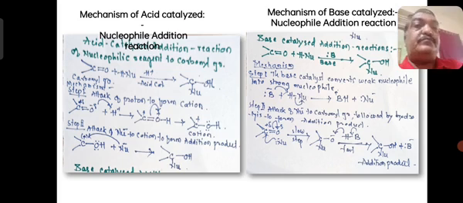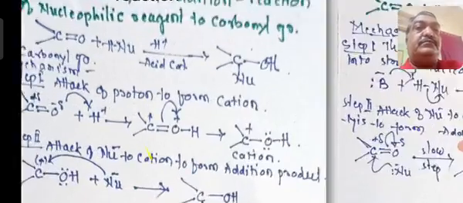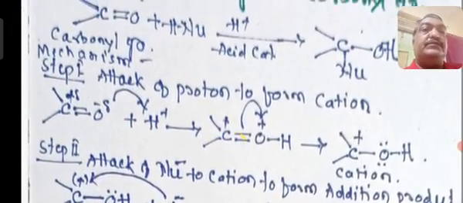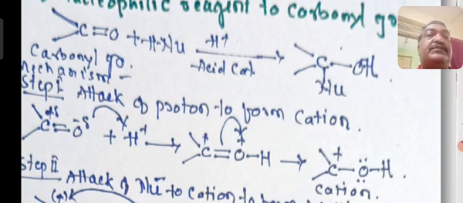Now let us see, in this case, what happens? NuH is an electrophilic and nucleophilic reagent. It produces H plus, that is an electrophile. So in case of acid catalyzed reaction, first addition of H plus occurs, and whereby you may get C double bond O having minus delta and plus delta adds with H to form carbon with plus charge.